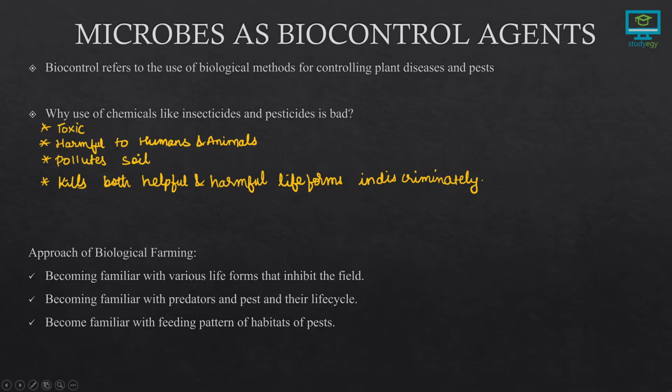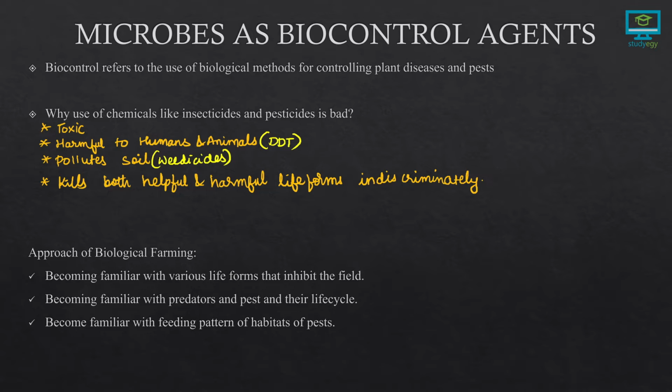So why is the use of chemicals such as insecticides and pesticides bad? One, they're toxic. Another, they are harmful to humans and animals as well. Example, DDT. They pollute the soil. Usually the weedicides pollute the soil.